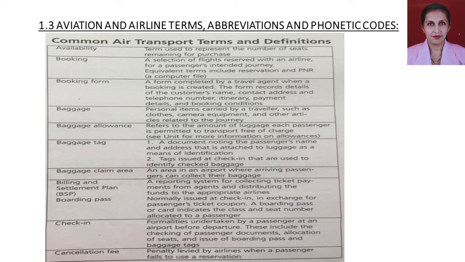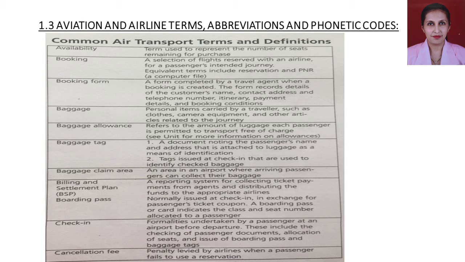Example, if I want to go to Goa from Mumbai, I don't know how to book a flight ticket. I'm new to this. So as a common person, I will go to a travel agent or to the airline counter at the airport. When I tell them I want to book a flight, they will give me a booking form.